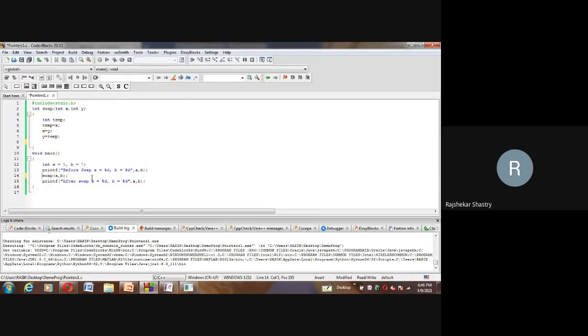But this is of course possible in some modern languages, like Python. In Python, we can return multiple values by simply using the comma operator. And in Pascal, we have the concept of functions and procedures. There also the function returns only one value, but if you are expecting more than one value to be returned, in Pascal we have a provision called procedures, a completely separate concept, which we can adopt.